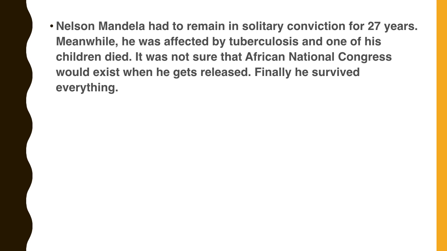Nelson Mandela had to remain in solitary confinement for 27 years. Remember? 27 years of solitary confinement, alone in a jail. Meanwhile, he was affected with tuberculosis and one of his children died. It was not sure that the African National Congress would exist when he got released after 27 years. Finally, he survived everything. Can you give a rubric for Nelson Mandela or the related situation?